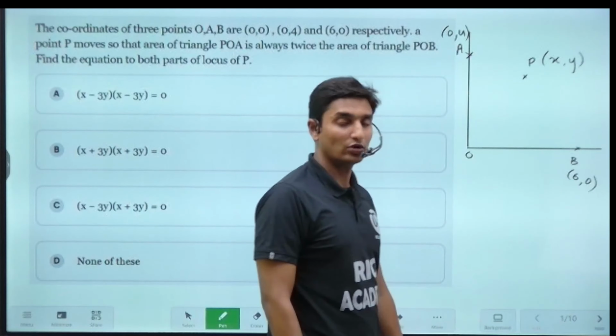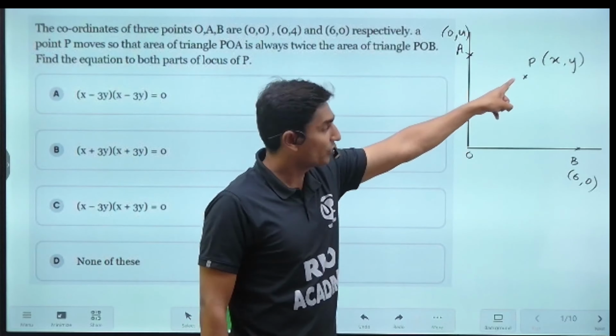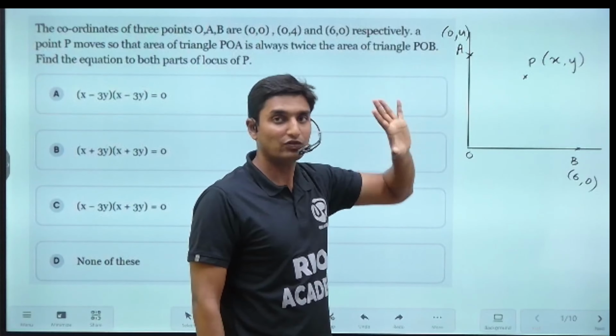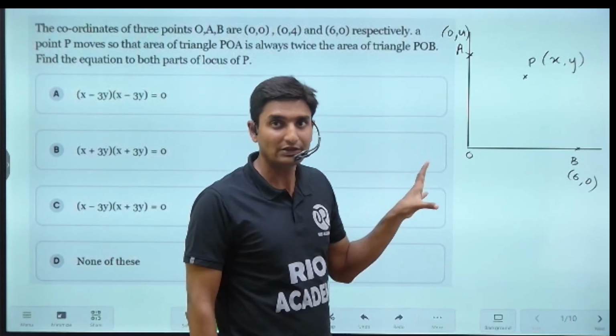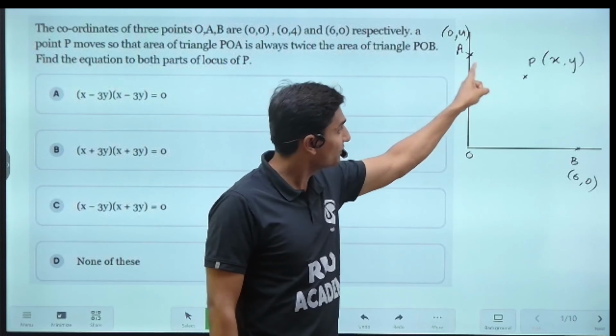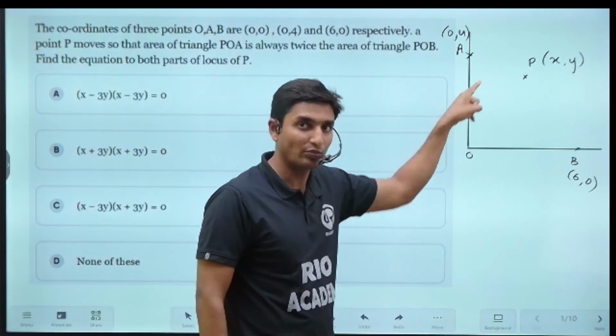Now what he is saying here is this point P moves in any one particular direction. It is moving such that the area of this particular triangle that can be formed here, POA.